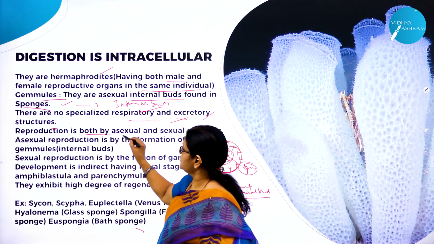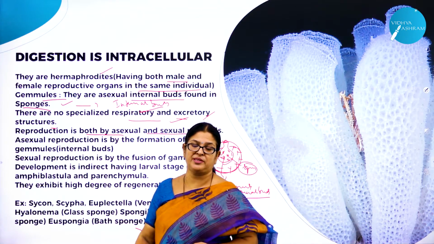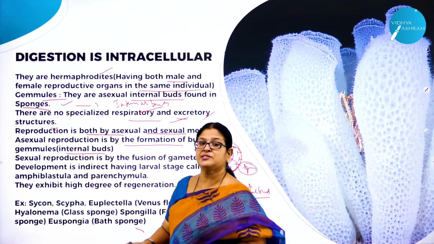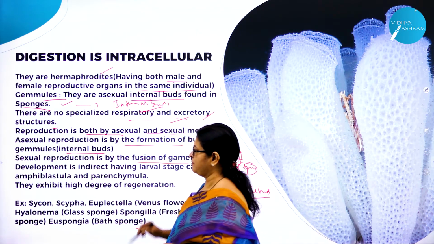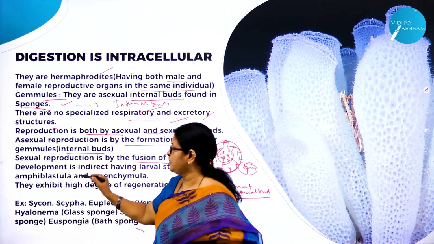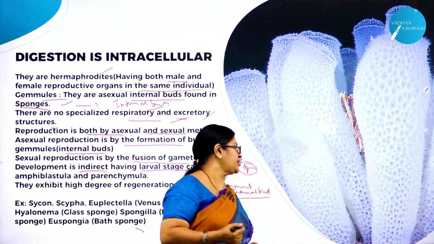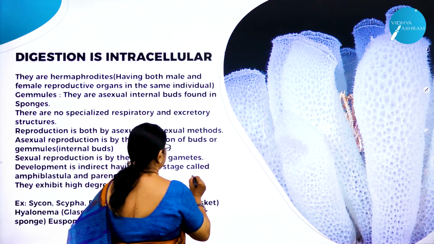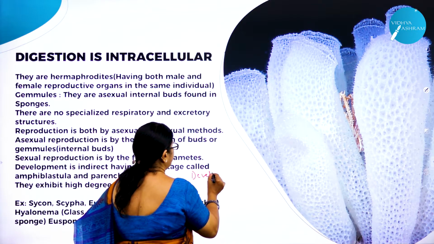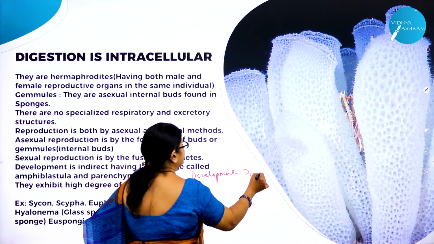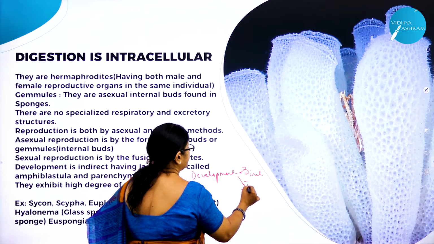Next, reproduction is both by asexual and sexual method. Asexual method is by the formation of gemmules, already I said. Sexual method by the fusion of the gametes. And very important, development is indirect, having larval stage. Very important feature. So here we classify development into direct and indirect.